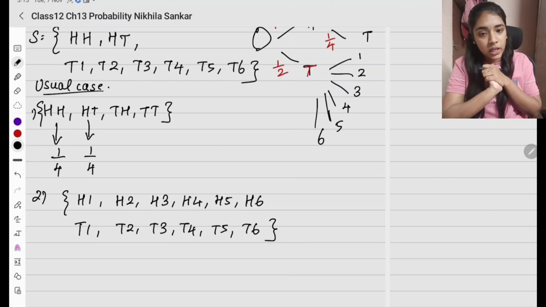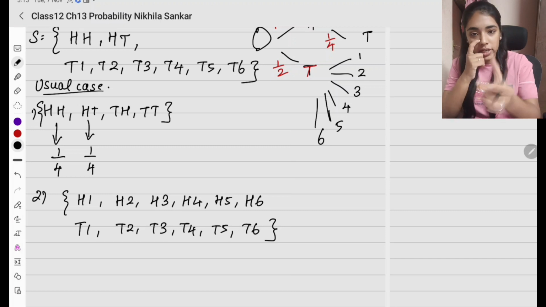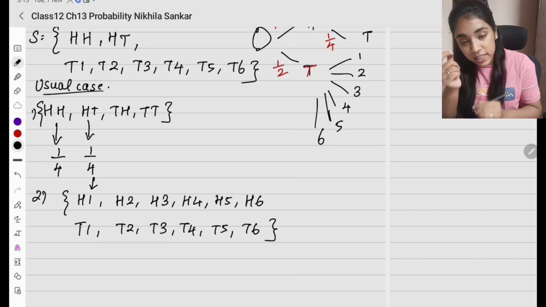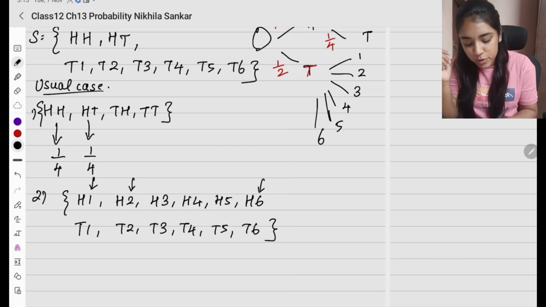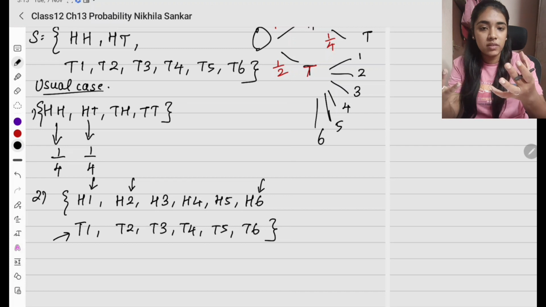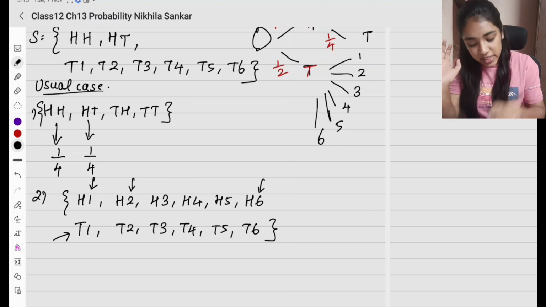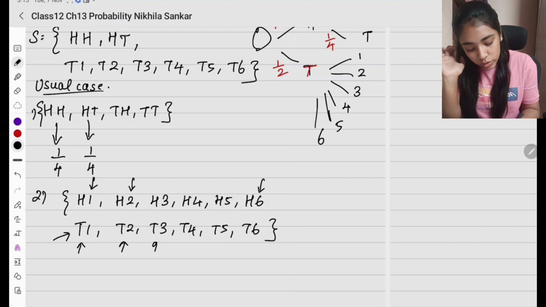You agree? What does this option mean? I toss a coin, head comes. After head comes, I can toss a die and I can get the numbers 1 2 3 4 5 up to 6. Or suppose tail comes, and I toss the die again, what will come? 1 2 3 4 5 6 will come. So this is the usual sample space. So what is the probability of getting T1, T2, T3?